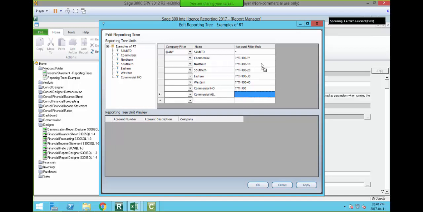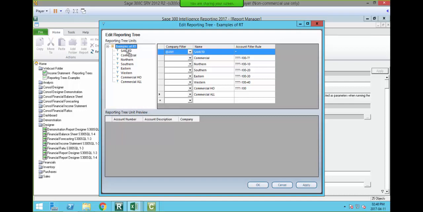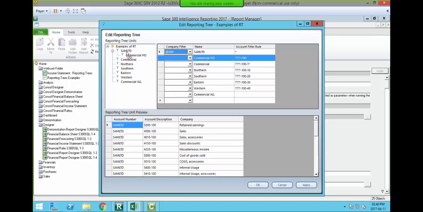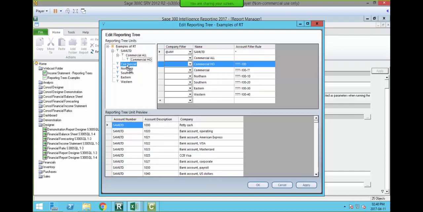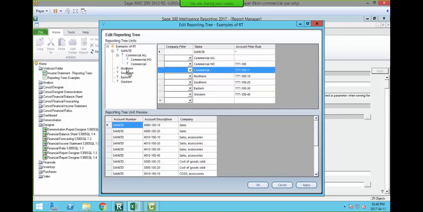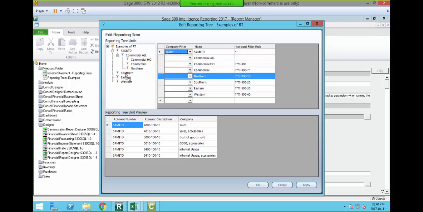Okay, which should technically be that one over there, but we can make that our head. So I'm going to put this commercial head one underneath Sam Limited. Oh, sorry, wrong one. This one under Sam Limited. And I'm going to put head office underneath that. I'm going to put commercial underneath that one and that one.